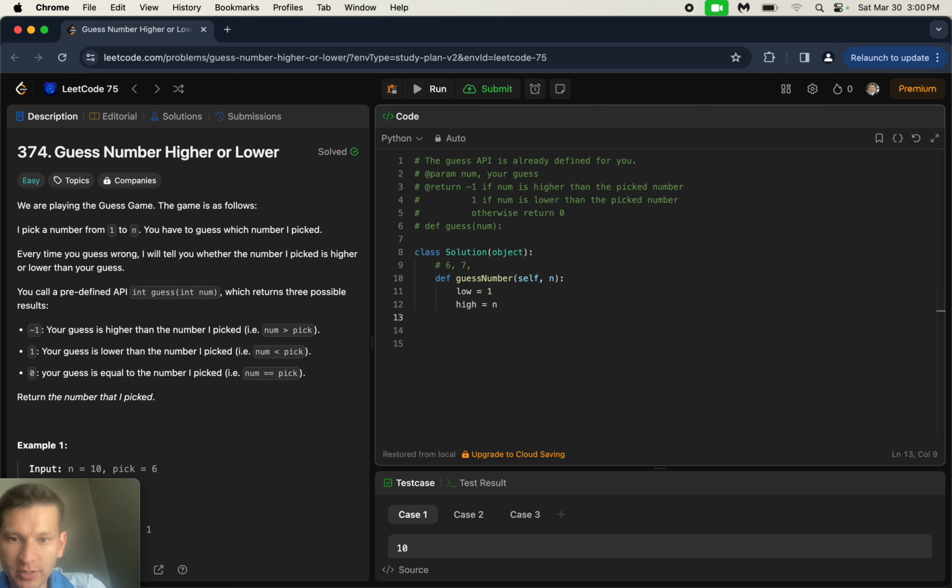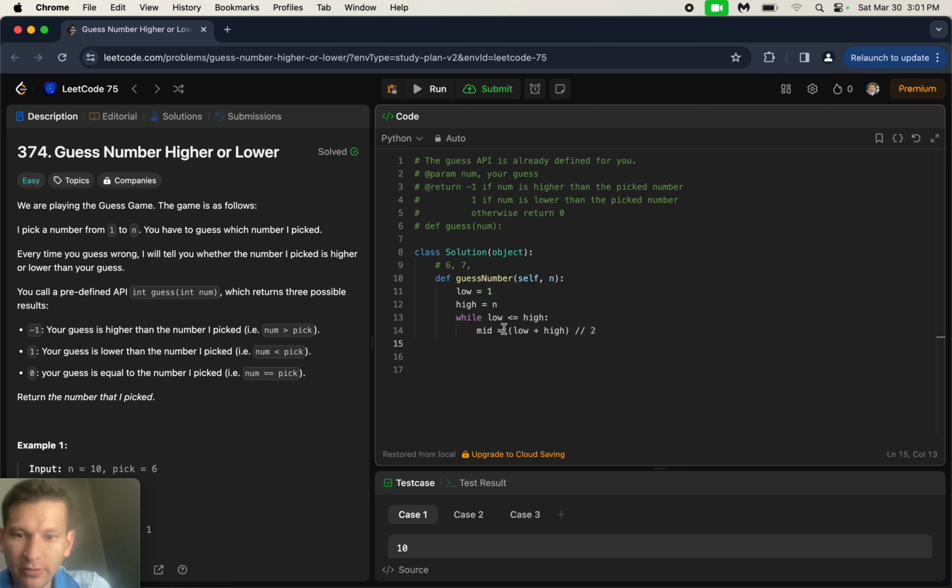So in order to solve this problem, the low is always going to be 1. The high is going to be the nth number right here. And then we're going to do while low is less than or equal to high. While this is running, the midpoint is going to be, don't forget the parentheses, low plus high divided by 2. This is going to divide it by 2, but return it as an int. This would be float. This is int.